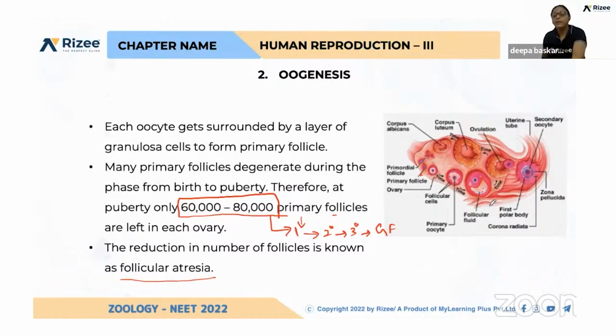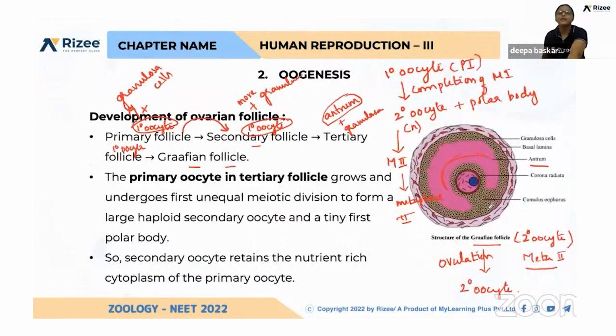And this primary oocyte, which is getting arrested in prophase 1, after formation of the tertiary follicle, completes meiosis 1. So we know that meiosis 1 is a reductional division. So this primary oocyte, which has a diploid number of chromosomes, is reduced to a haploid number in the secondary oocyte. Got it? So now this is called the Graafian follicle. In the Graafian follicle, these changes are happening.